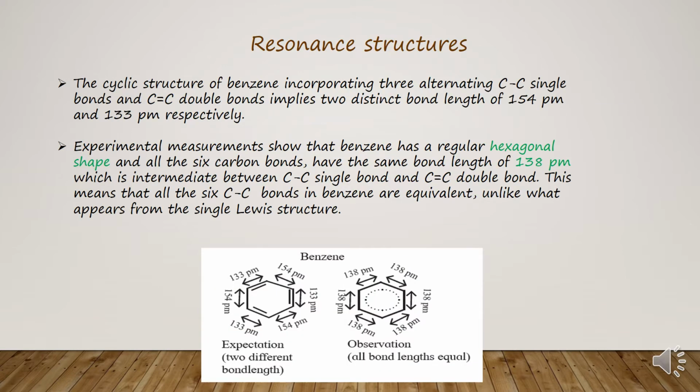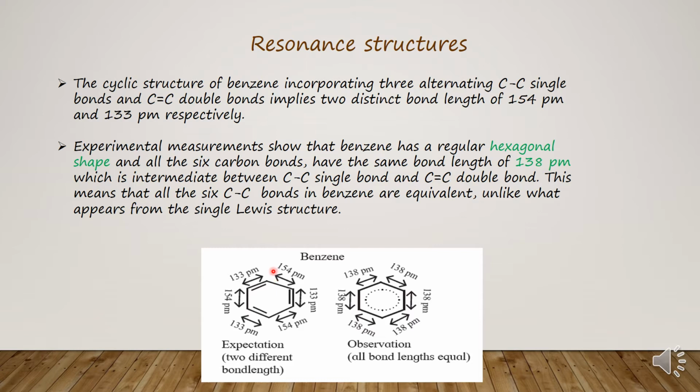Now children, first term, resonance structures. For understanding resonance structures, let's take the example of benzene. In IUPAC, I told you benzene is a molecule containing 6 carbon atoms, a cyclic molecule where the carbon atoms are situated at the corners of a regular hexagon, and each carbon atom is bonded with one hydrogen atom.